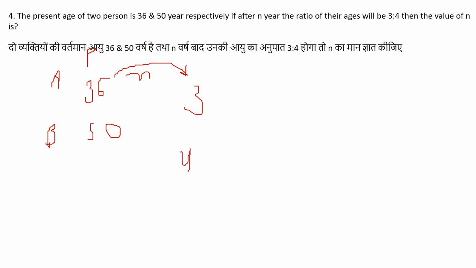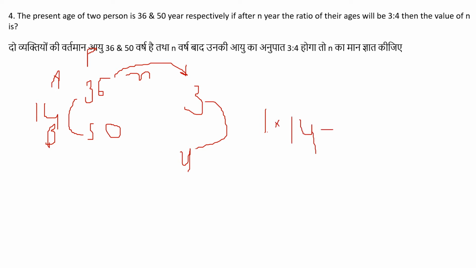So we will solve this with the help of tricks. First we calculate the difference of these two. 36 and 50 differ by 14, and the difference between 3 and 4 is 1. First we will equalize the difference between these two. Here it is 14 and here it is 1. So we will multiply here by 14.